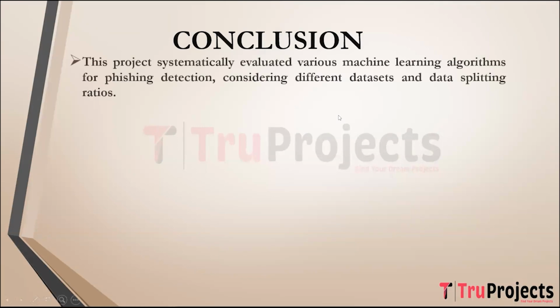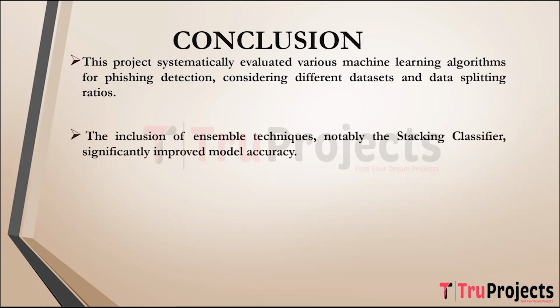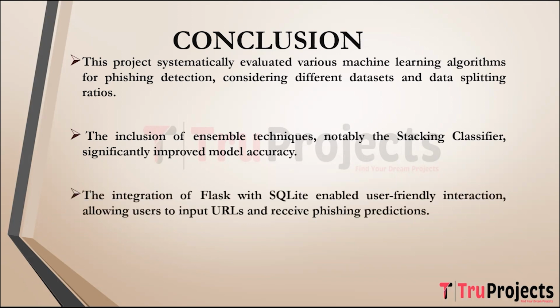Conclusion of the project. The project conducted a comprehensive assessment of various machine learning algorithms for phishing detection, taking into account different datasets and data splitting ratios, ensuring a thorough examination. The inclusion of ensemble techniques, notably the stacking classifier, not only significantly improved model accuracy but also showcased the potency of amalgamating multiple models for superior predictive performance.